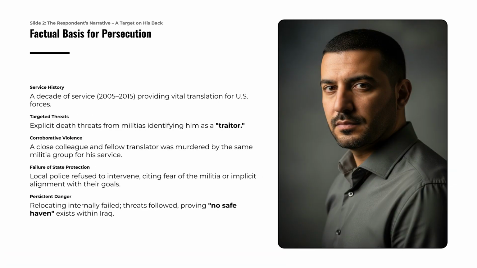The factual basis for persecution includes 10 years of service for U.S. forces, explicit death threats calling him a traitor, and the murder of a colleague by the same militia. State protection failed due to police refusal, and internal relocation was not an option, proving no safe haven exists.